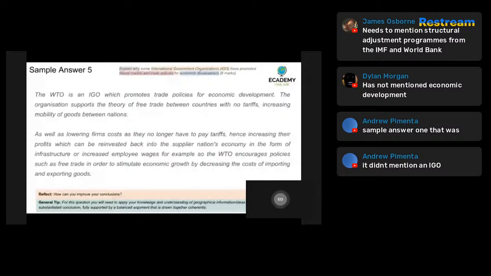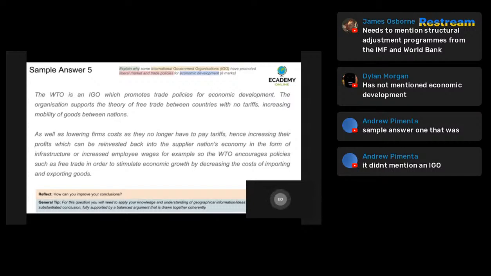And theoretically, if this happened, we'd see developing economies growing rapidly and catching up with developed nations over time. So this demonstrates that this candidate understands what the World Trade Organization is, what their role is, using key terms like tariffs, profits, talking about infrastructure development, talking about policies, and talking about importing and exporting goods, which are all relevant to this question itself.